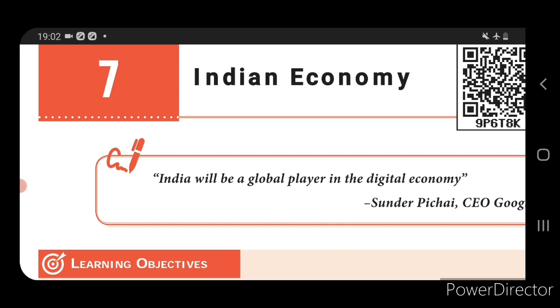Then the economy is classified into three types: a developed economy, an underdeveloped economy, and a developing economy. How is an economy said to be developed? The per capita income increases, they use their resources in an efficient manner, and the country is industrialized. This is said to be a developed economy.